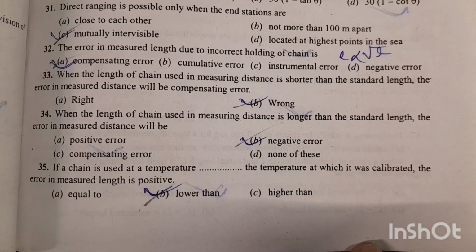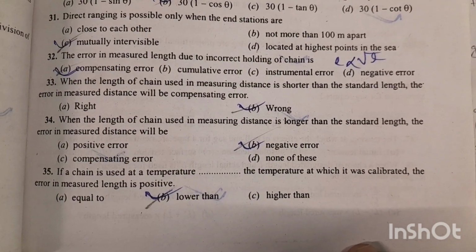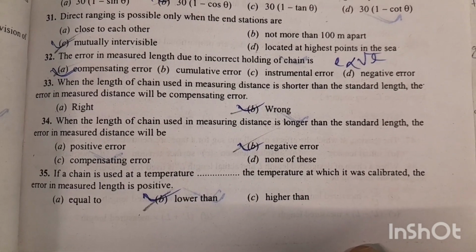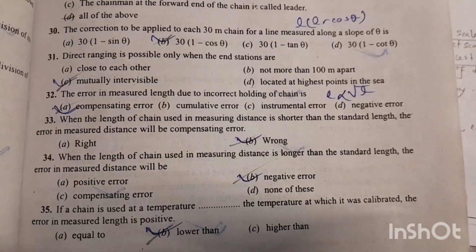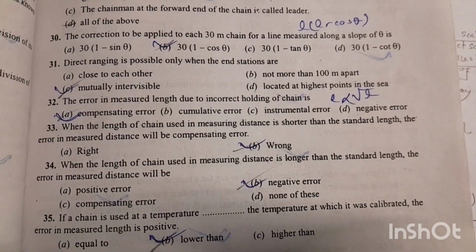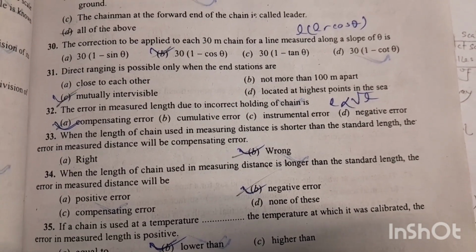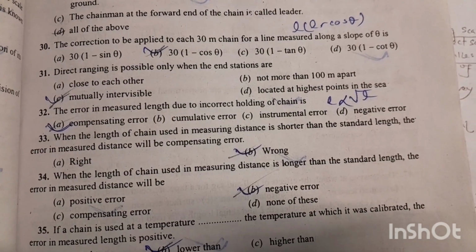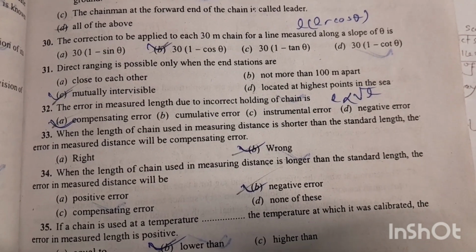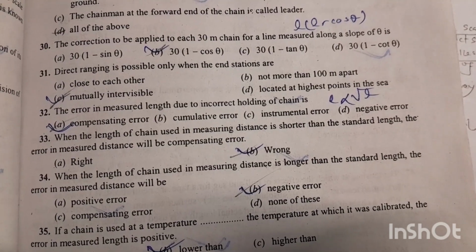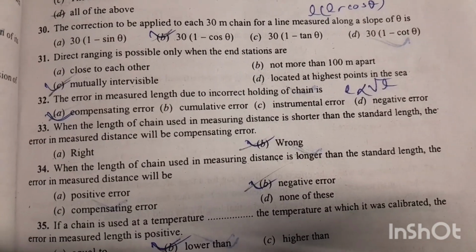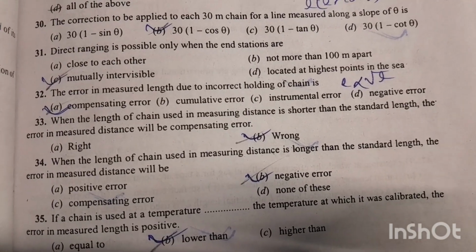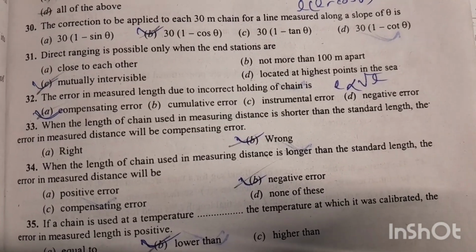Question number 33. When the length of the chain used in measuring distance is shorter than the standard length, the error in measured distance will be compensating error. No, it is a cumulative error because it will affect the survey work seriously. The cumulative error is proportional to the length of the survey line, and the compensating error is proportional to the root of the length of the line. The compensating error does not affect the survey work seriously.